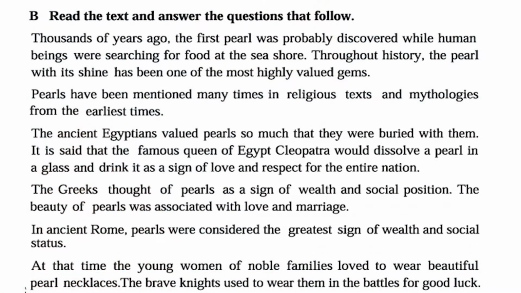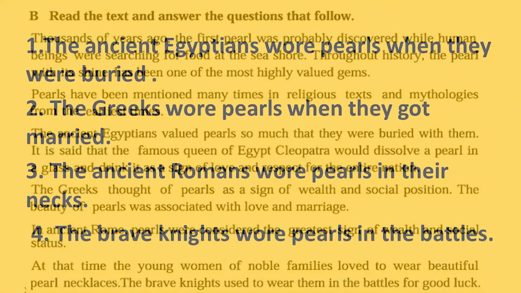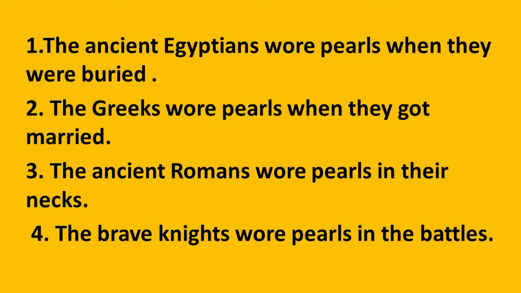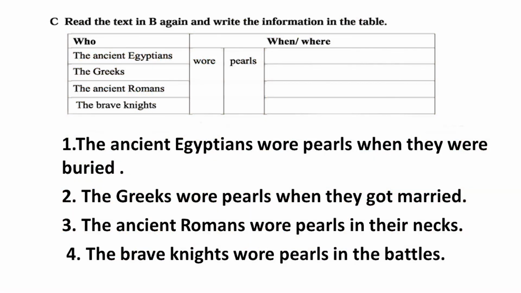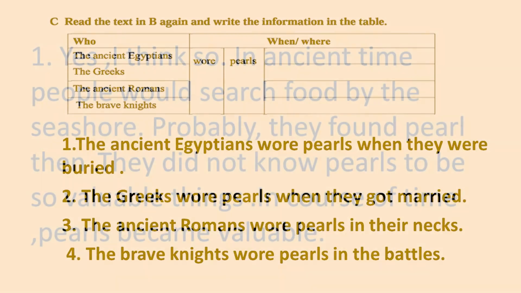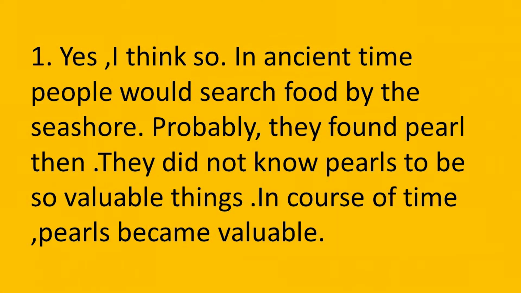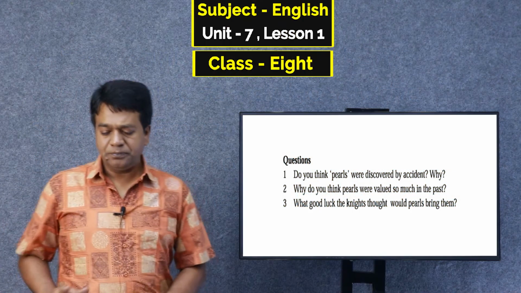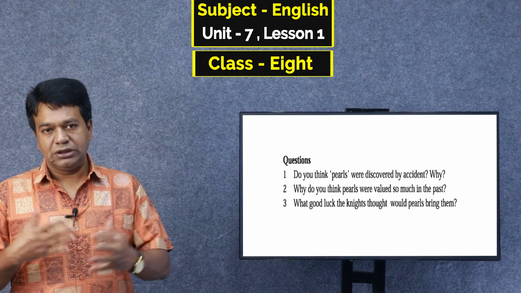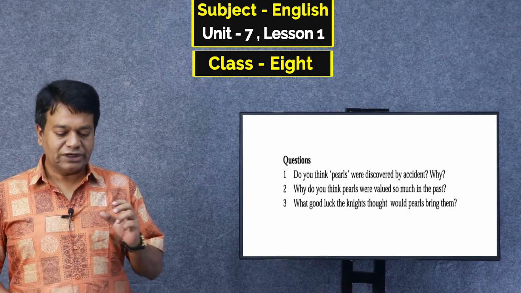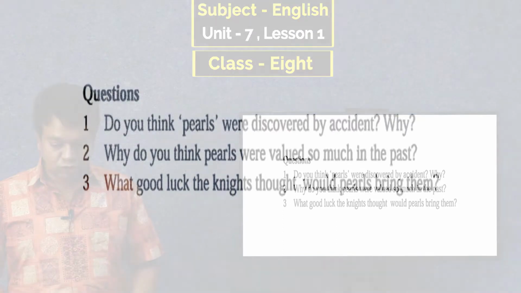See here, the question was, do you think pearls were discovered by ancient people? So, of course, it is yes. Why? You have to write it from this text in your own words. I have written one for yourself. Just see. Yes, I think so. In ancient time, people would search food by the seashore. Probably they found pearl then. They did not know pearls to be so valuable things. In course of time, pearls became valuable. So the people of ancient times didn't think that pearls would be valuable gems, but in course of time, it became valuable. So I think you can write it on your own. So go to the next question.